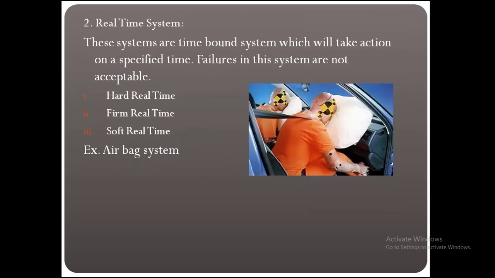Second is real-time system. These systems are time-bound systems which will take action at a specified time. Failures in this system are not acceptable. Hard real-time, firm real-time, and soft real-time are the types of real-time system. Best example for real-time system is airbag system.